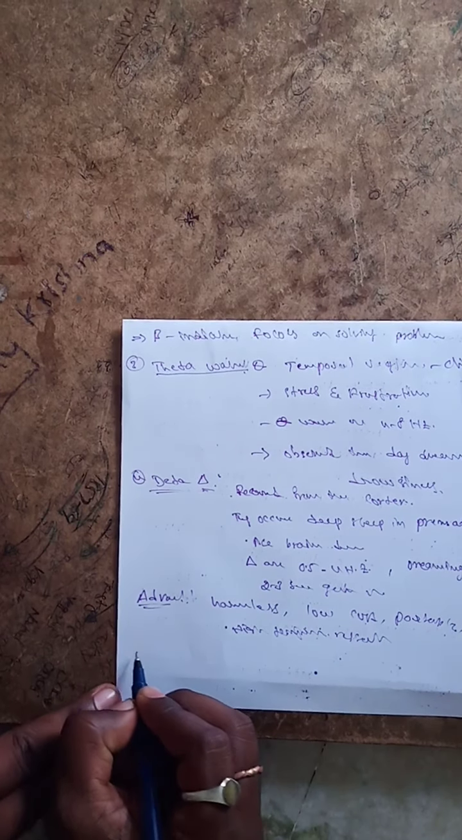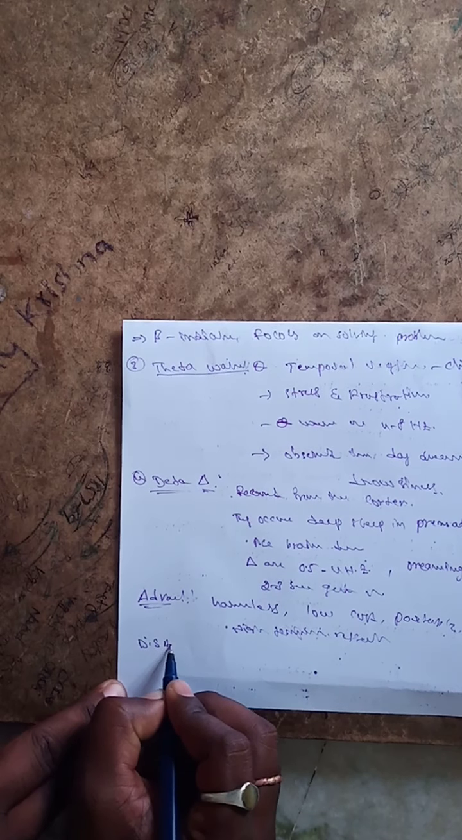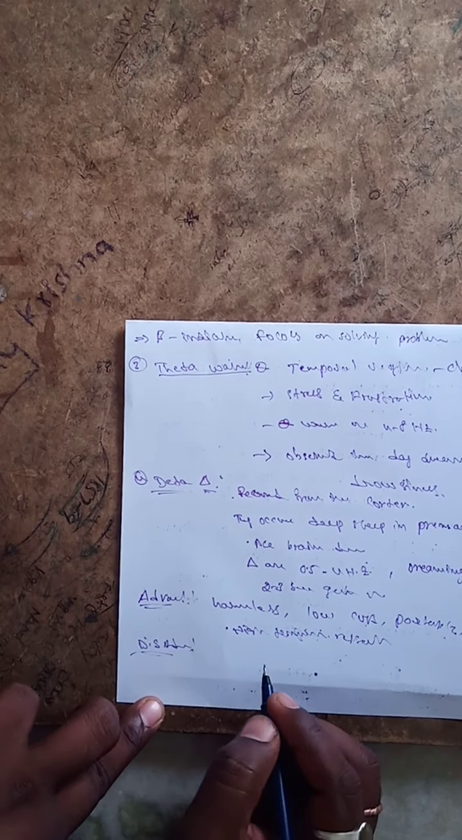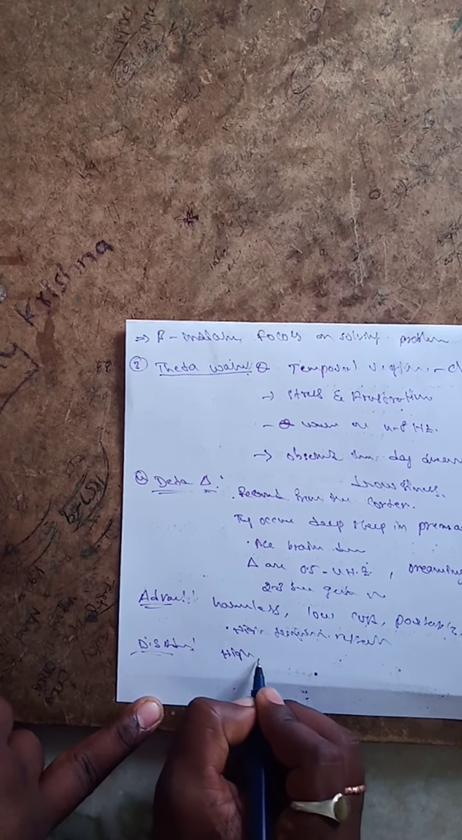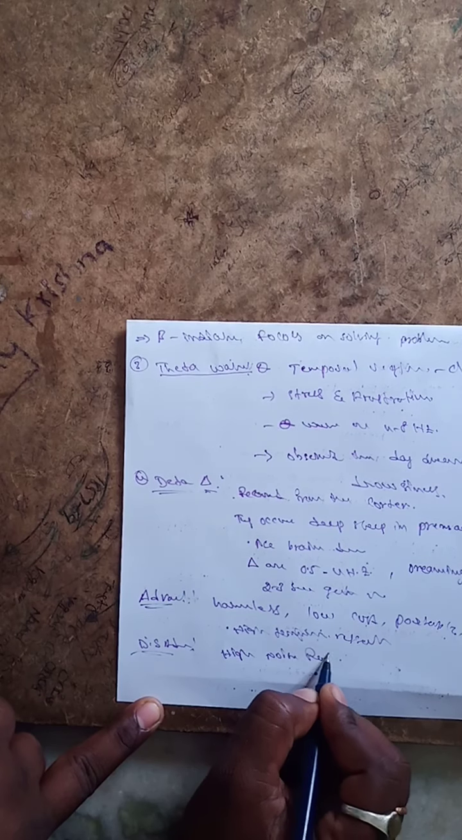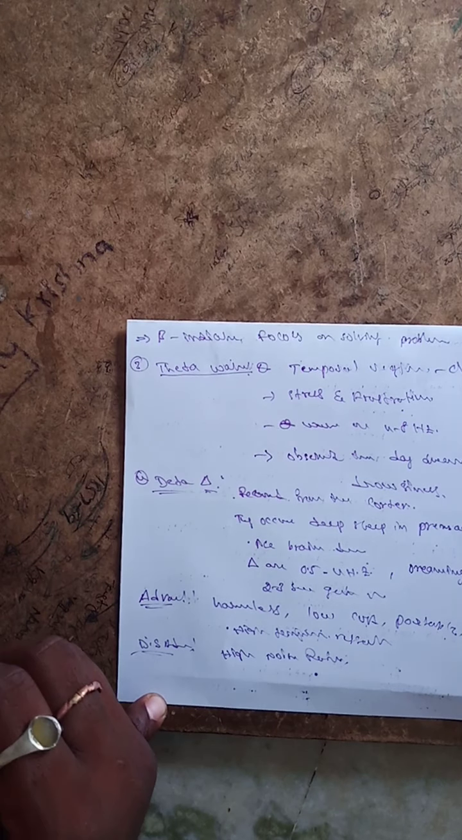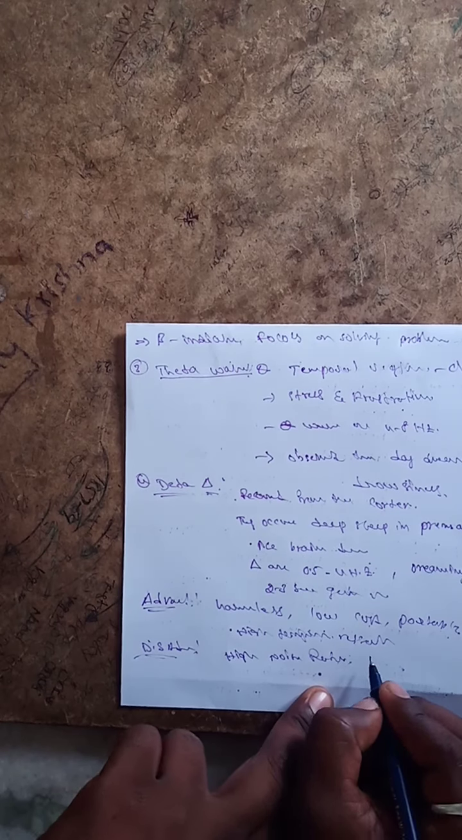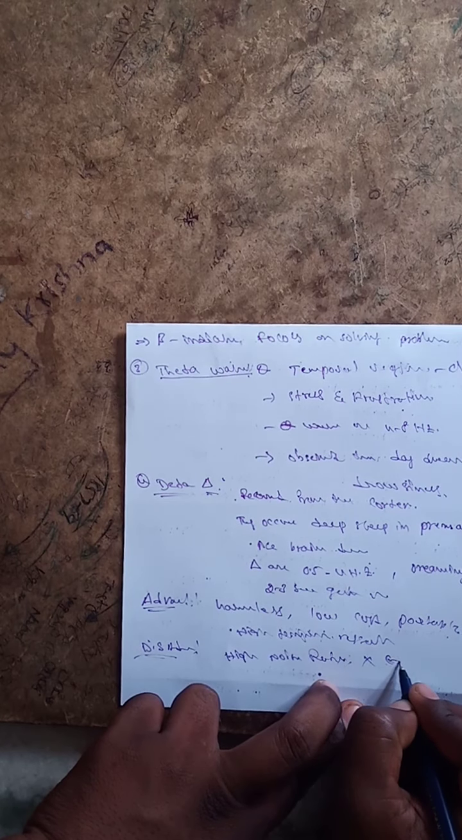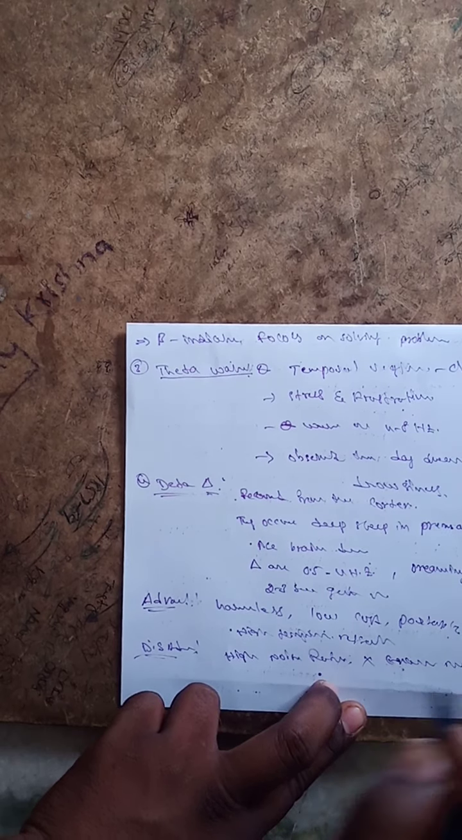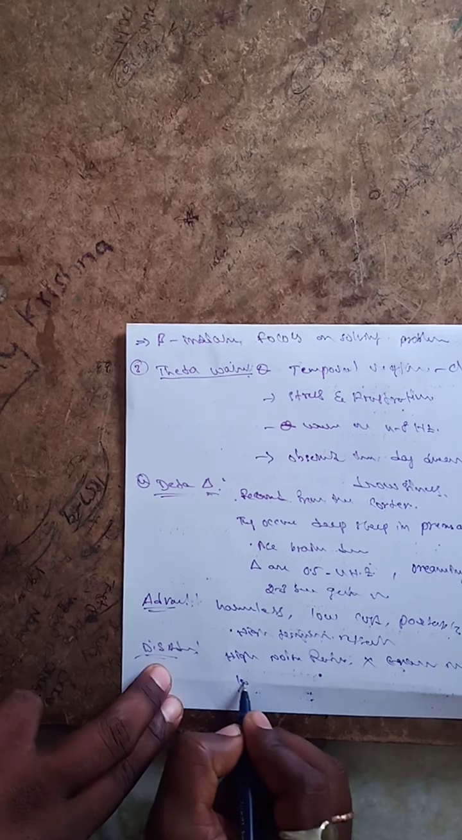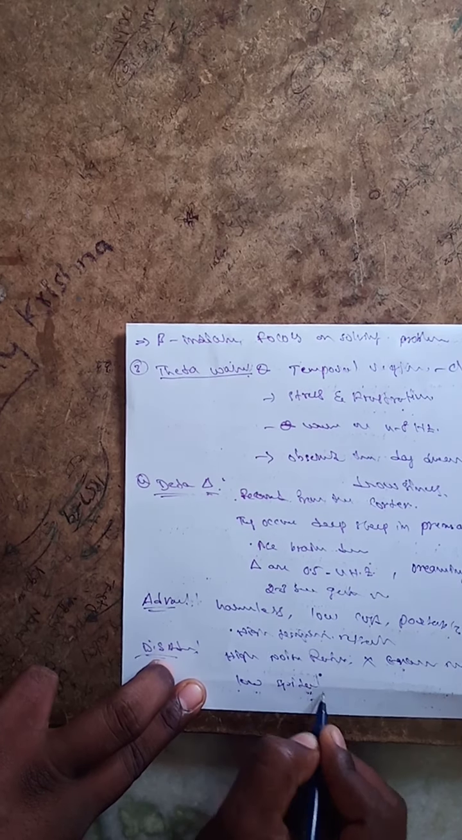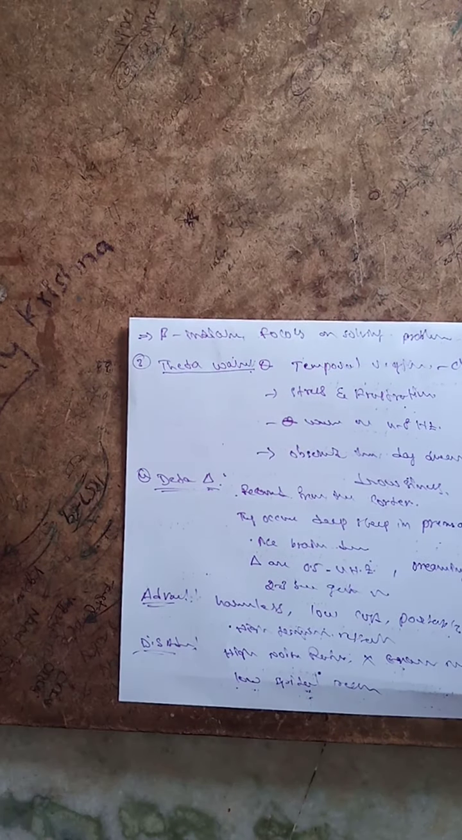And what are the disadvantages of the EEG? It has a high noise ratio. It is not very exact in measuring. And the next one, low spatial resolution. So this is about EEG.